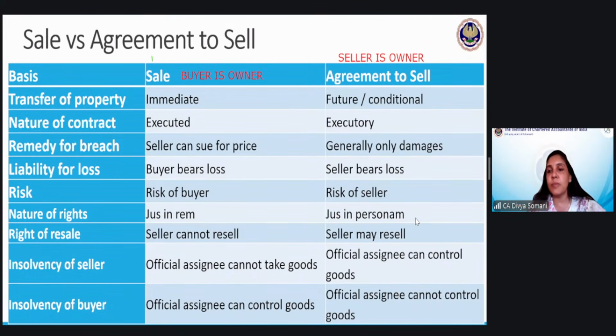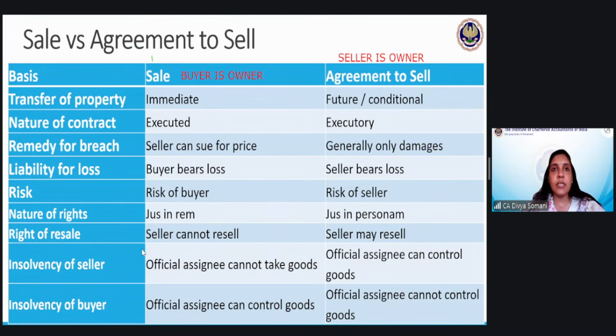However, jus in personam basically says that the seller will have a right against a particular person only. So here the seller is the owner; in an agreement to sell, he can have rights only against the buyer, against no one else. Similarly, the buyer can only ask the seller because the complete agreement, the complete thing has not happened. It is still in the executory phase. They do not have the whole rights with them. So therefore, they can just file a case against each other. So in agreement to sell, it is jus in personam, while in case of sale, it is jus in rem.